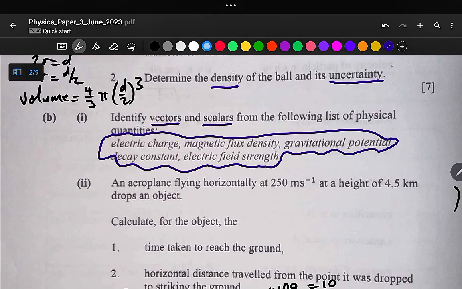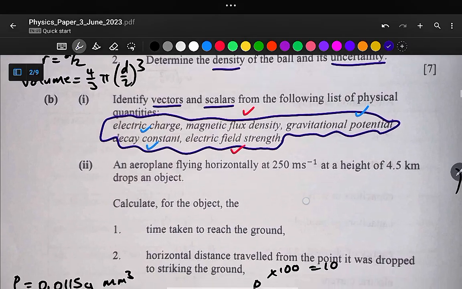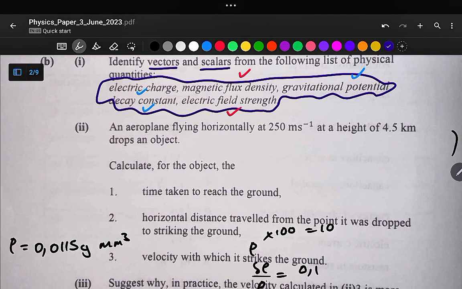So electric charge is a scalar quantity. Let me use a blue color for scalar quantities. So electric charge is a scalar quantity, and gravitational potential is a scalar quantity. Decay constant is a scalar quantity. So we have 3 scalar quantities, and then the vector quantities are magnetic flux density, and also electric field strength. So these are the 2 vector quantities, and electric charge, gravitational potential, and decay constant are scalar quantities because they only have magnitude and not direction. And let us move on to the next part of our question.